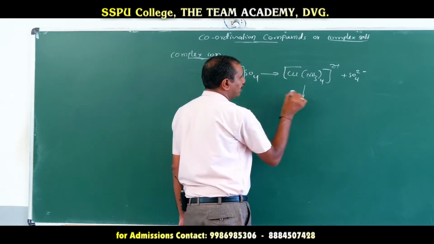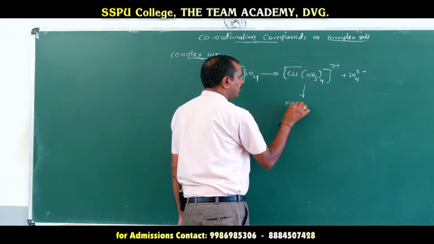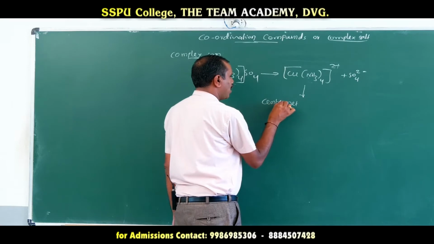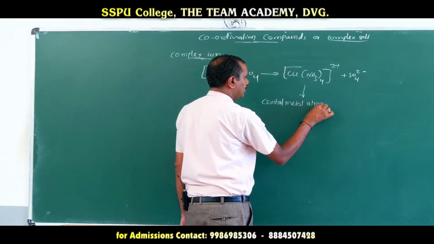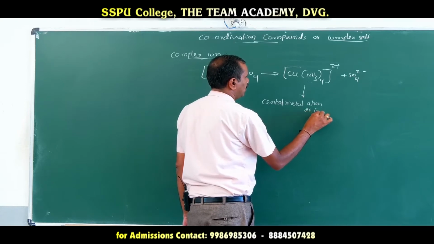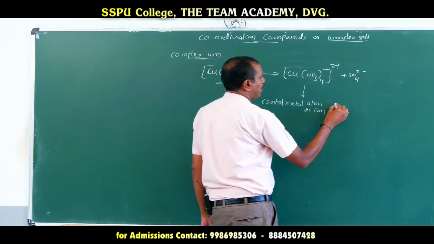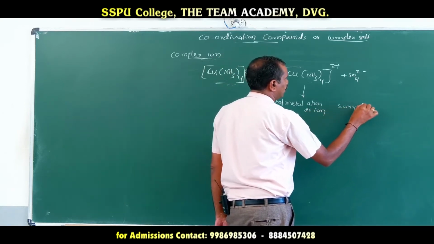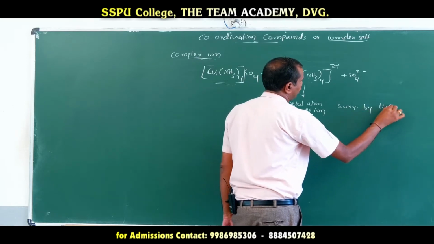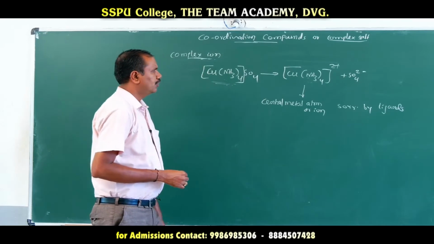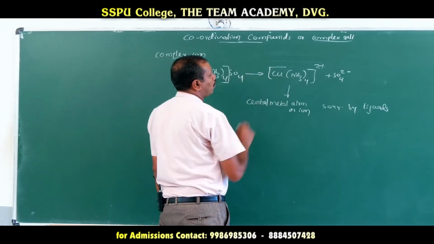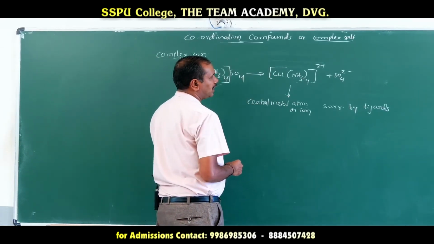A complex ion is made up of a central metal atom or metal ion surrounded by ligands. In the case of the cuprammonium ion, it is a complex ion.